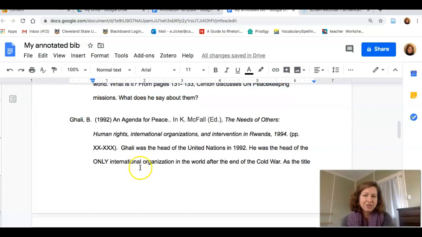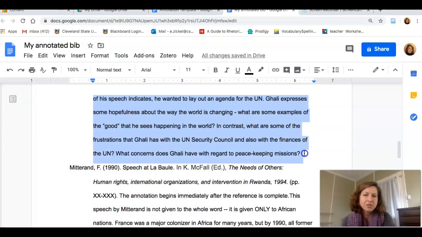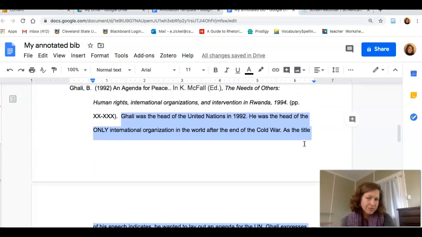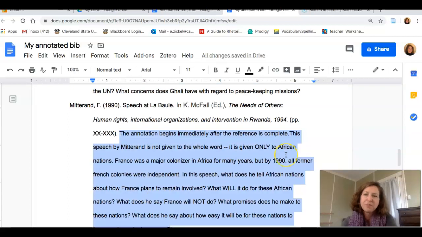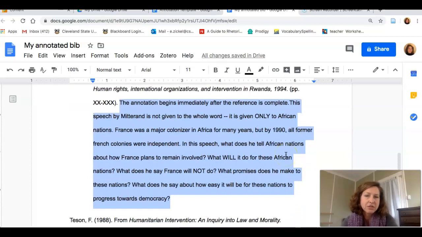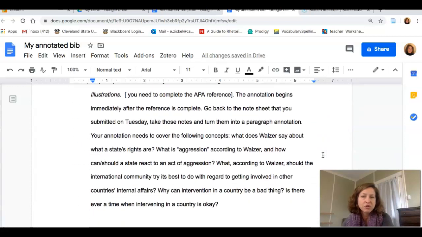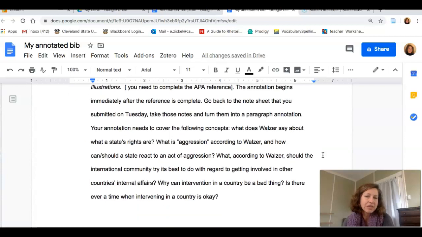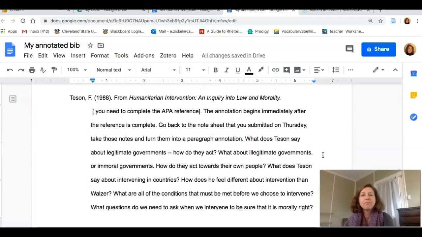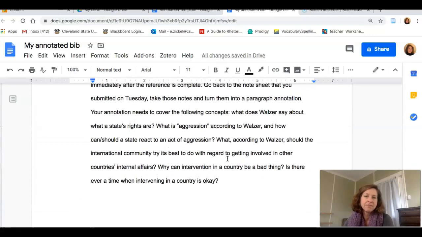If you are brave and you want to read the Boutros Ghali speech, here are some reading questions that can guide you through reading his speech. If you choose to read this very short speech from François Mitterrand, here are the questions that I'd like you to answer for him. Now by Sunday, you've already read Toussaint and you've already read Walzer. So really these two annotations should be you kind of summarizing what your reading guides came up with. Make sure that your annotations answer these questions as best you can.